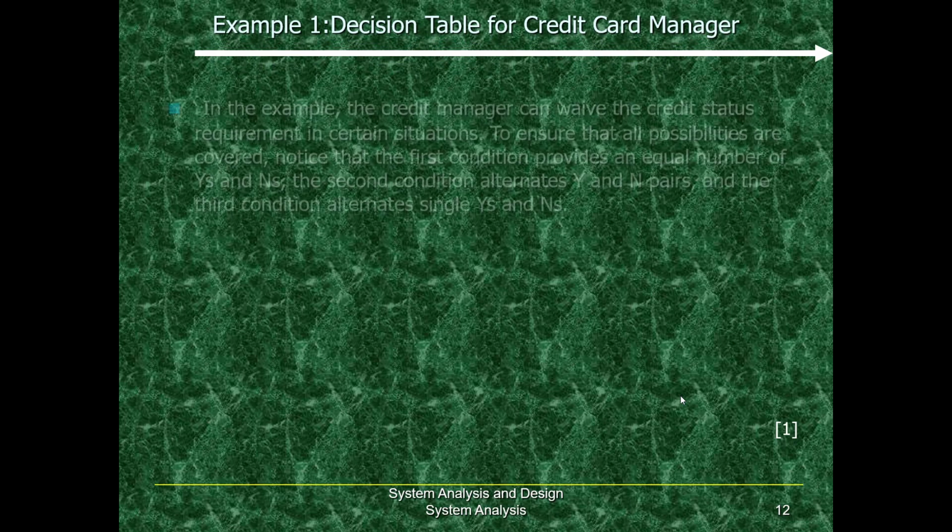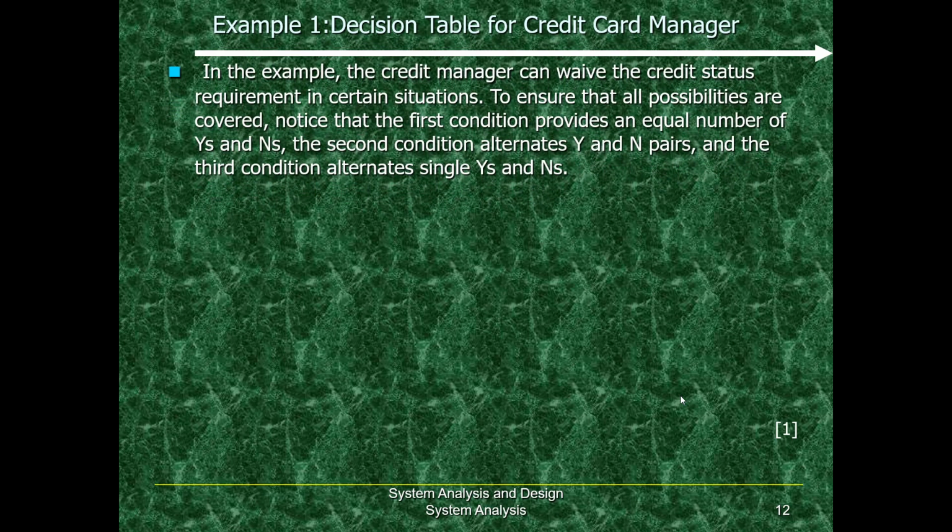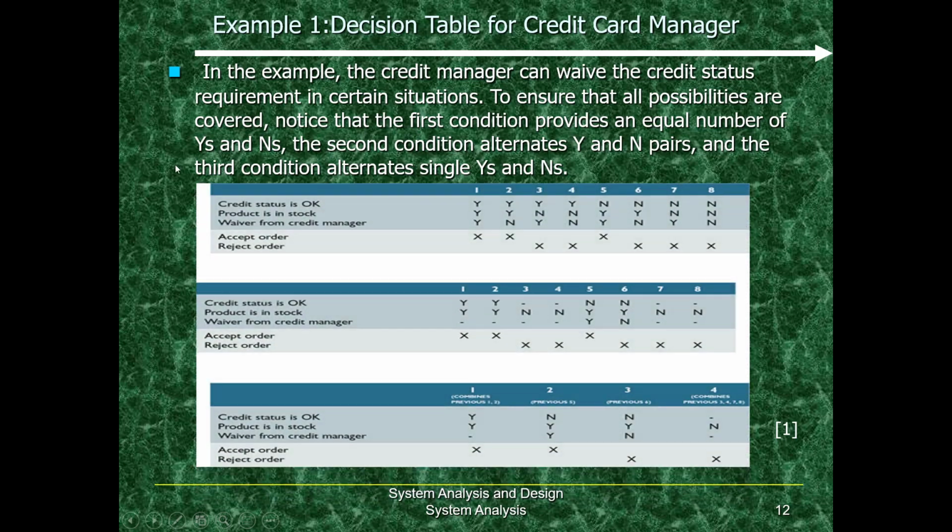So we will look at more examples, some of the real world examples of decision tables. In this example, the credit card manager waived the credit status requirement in certain situations. So let's look into the tables. We have 8 cases here. If the credit card status is okay, product is in stock. If he is getting the credit card manager waiver, all these conditions are true.